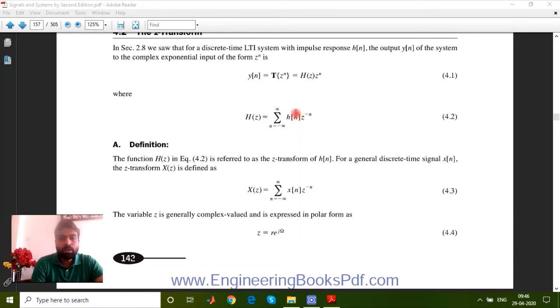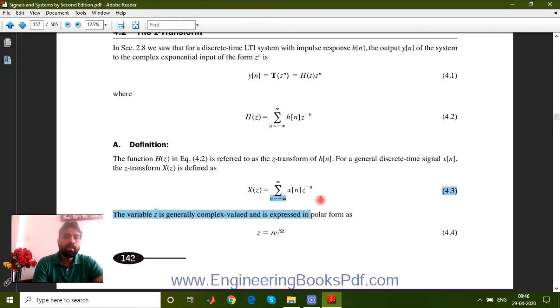By substituting any h[n] here, one can find the value of this H(z). Similarly, if h[n] is the system response and x[n] is to be determined, this relationship is applicable for all kinds of discrete signals.